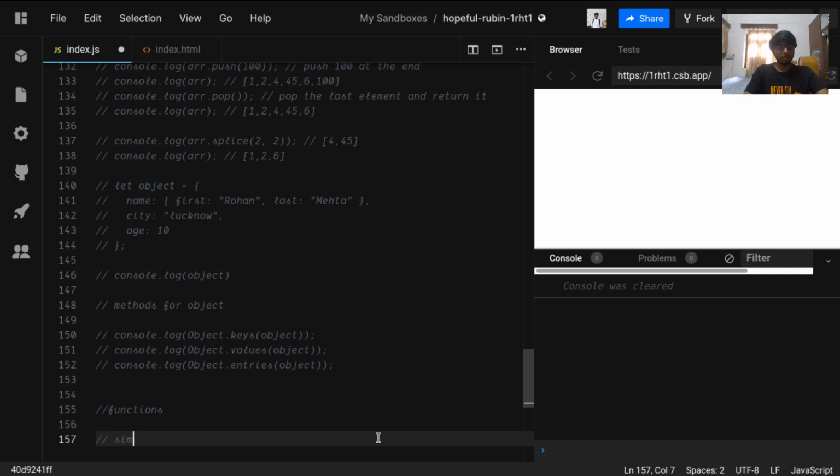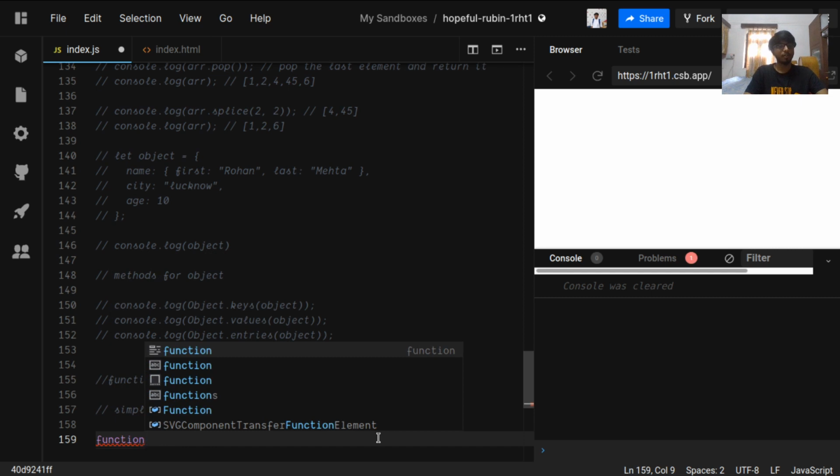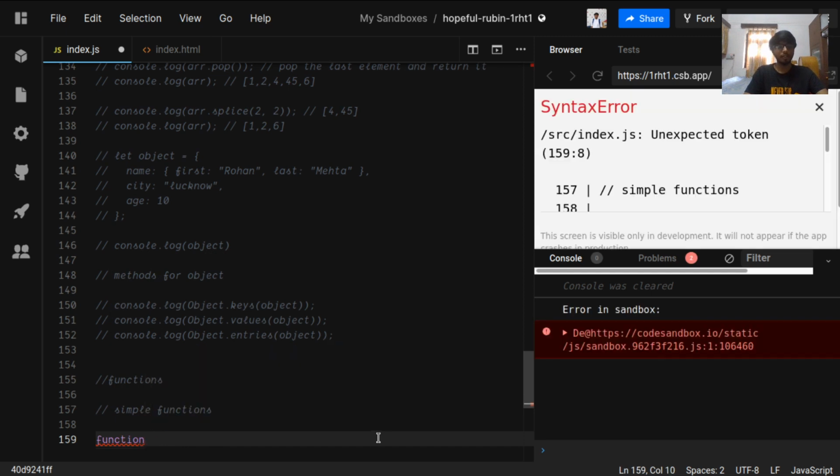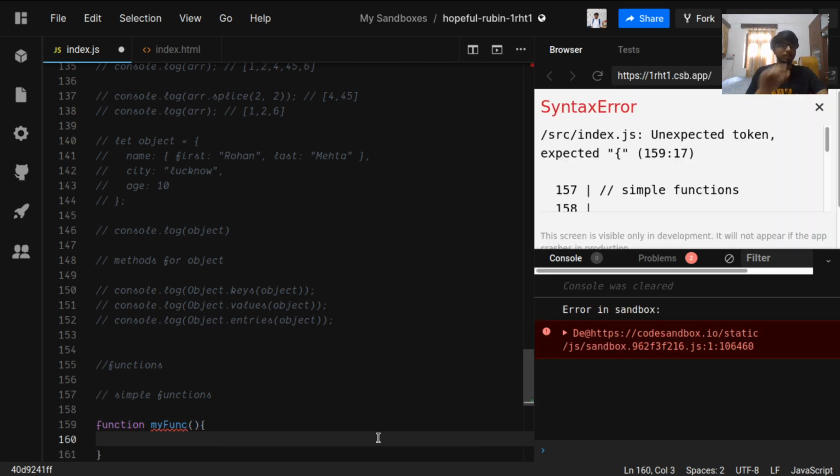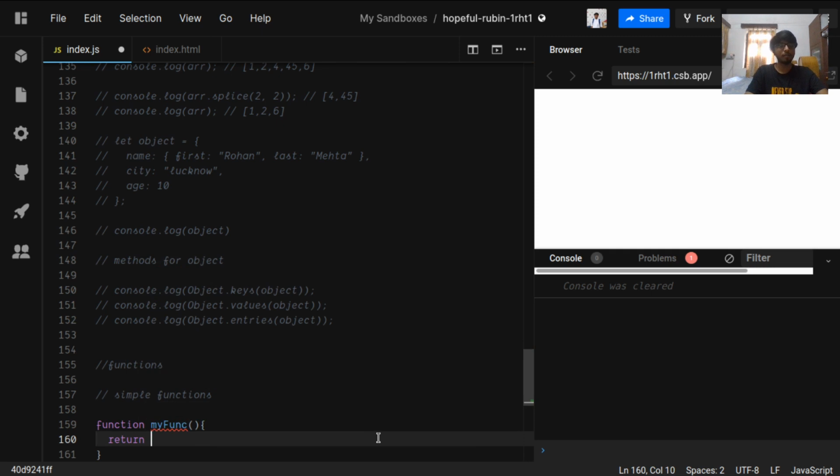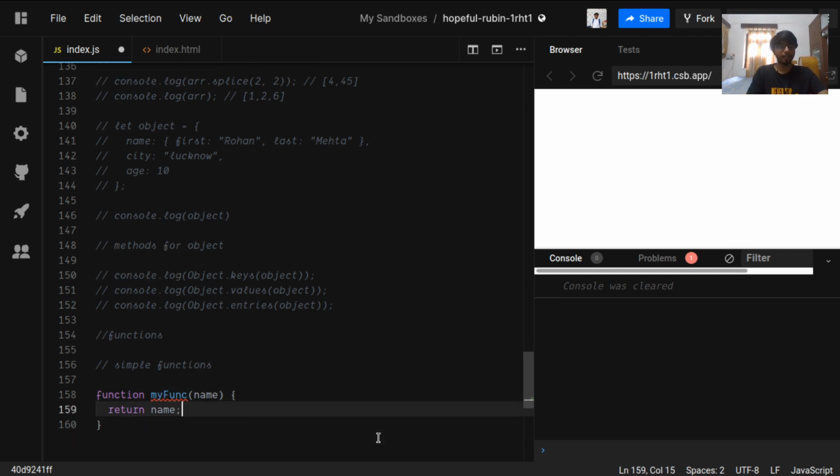Okay, so let's move on to simple functions, how they are defined. For a function definition, we need a function keyword, the name of the function, myFunction. Then we need curly braces, and then we can return something from the function, or we can choose to not return anything. So if this function is given an argument name, it will return that back.